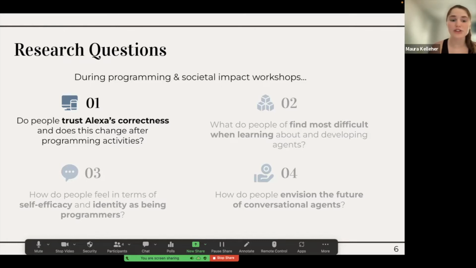The first has to do with investigating the trust of agents among people of various backgrounds, specifically looking at the aspect of correctness, since we're interested in the potential for agents to spread misinformation. In this presentation, we'll be focusing on this particular question and how people's trust of agents can inform how we develop conversational agents and related pedagogy.